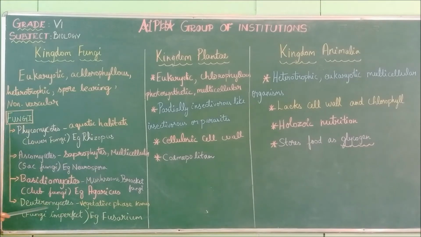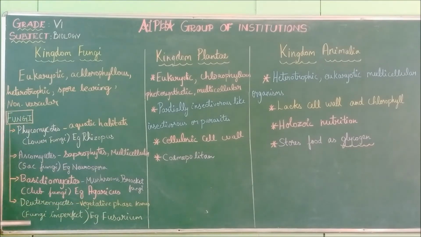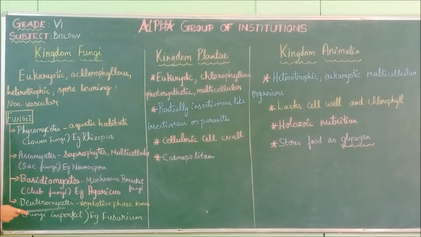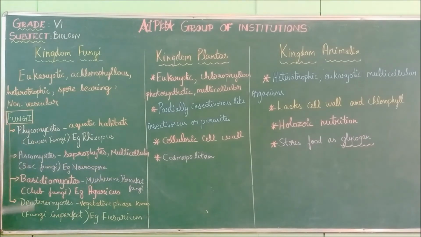So in Deuteromycetes, the vegetative phase is known. So they are called fungi imperfecti. Example, Fusarium. So these are the four subtopics under fungi. First is Phycomycetes, then the Ascomycetes, the Basidiomycetes, and finally the Deuteromycetes.